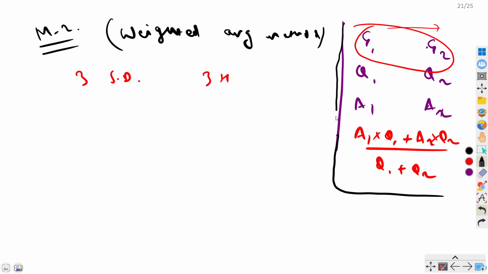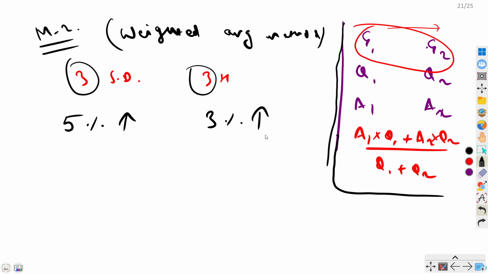So the same concept you can apply here. This is my quantity, and what is my percentage increase? So my percentage increase is 5% here and my percentage increase is 3% here. So you can assume this as your average. Let's say this is your average 1, this is your average 2. So you can apply the same technique here.